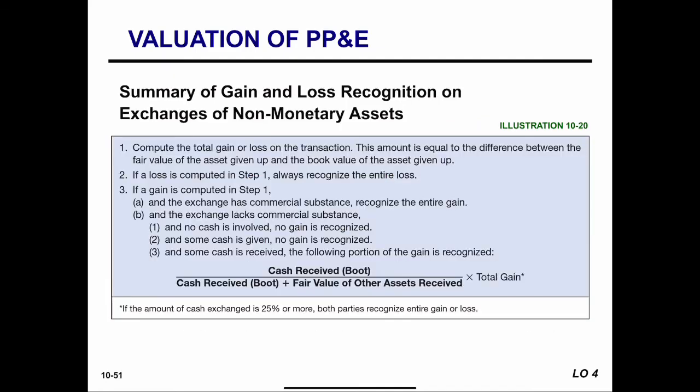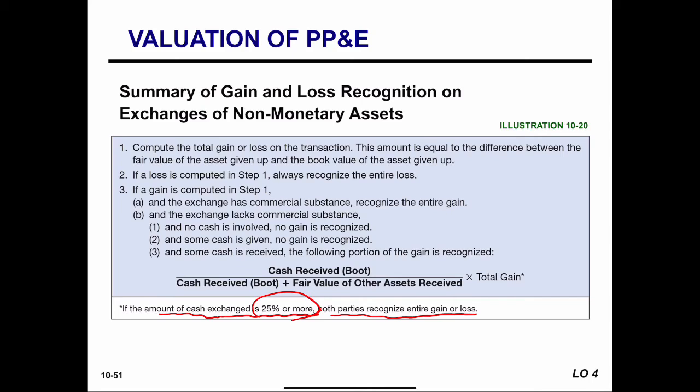Keep in mind, if the cash received is 25% or more, we should recognize the entire gain because the earnings recognition is substantially complete. This is also a summary of gain and loss recognition on exchange of non-monetary assets.